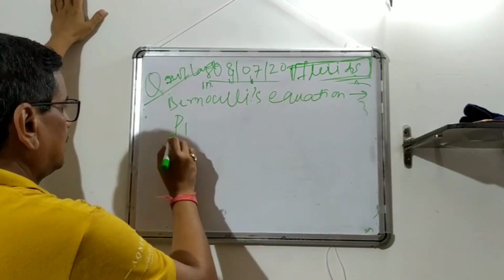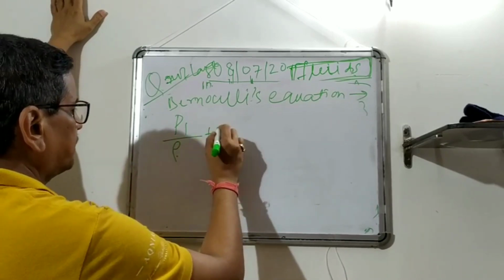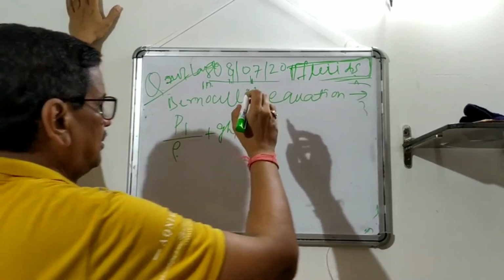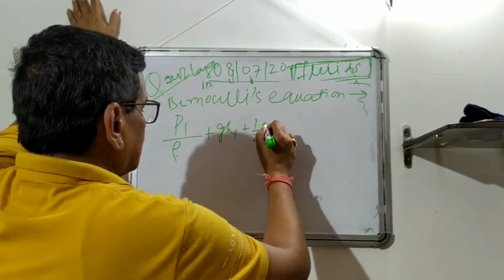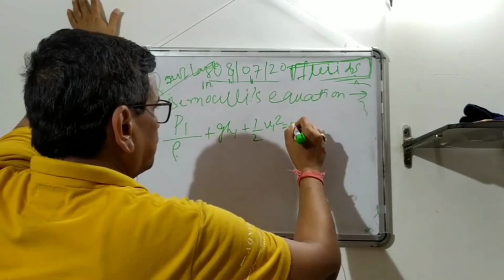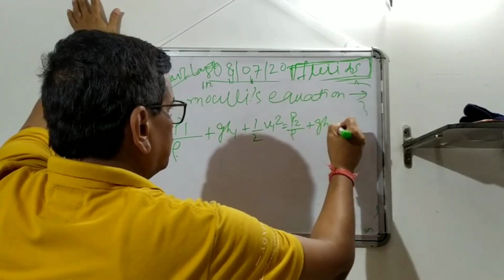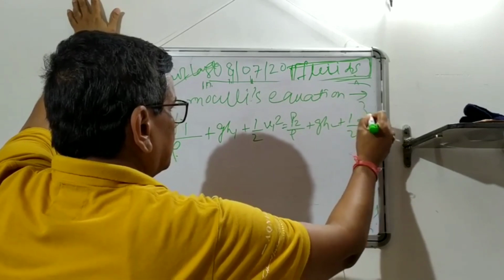Pressure P1 divided by rho, density of the fluid, plus G H1 plus half V1 square equal to the same, P2 by rho plus G H2 plus half V2 square.